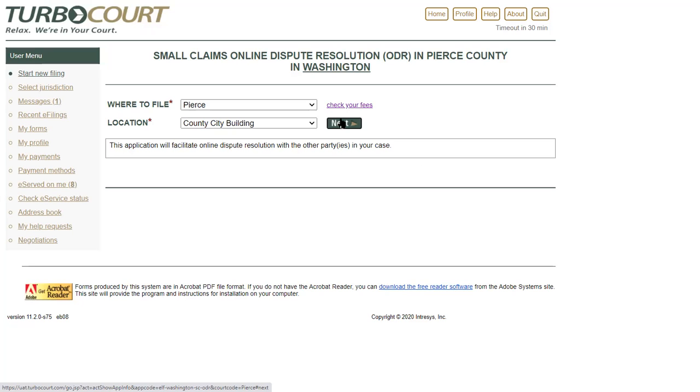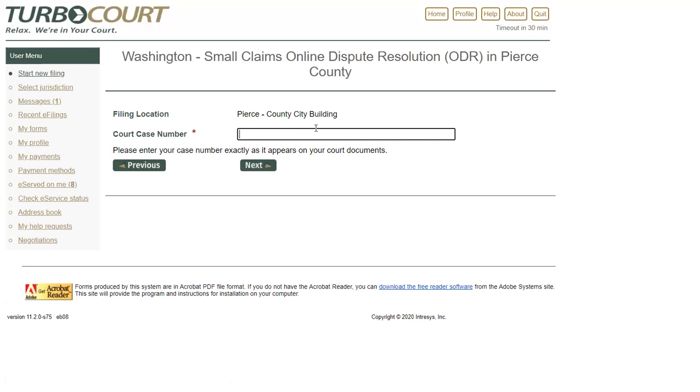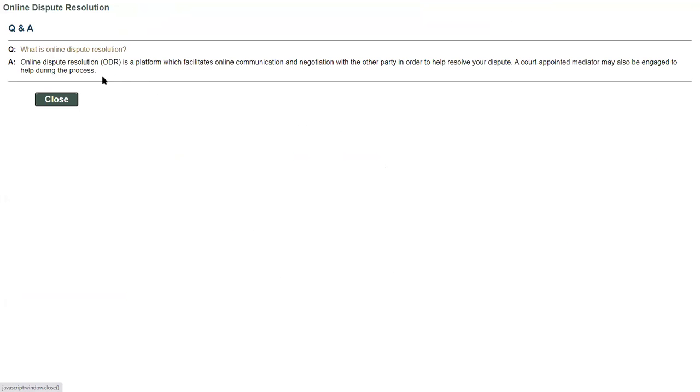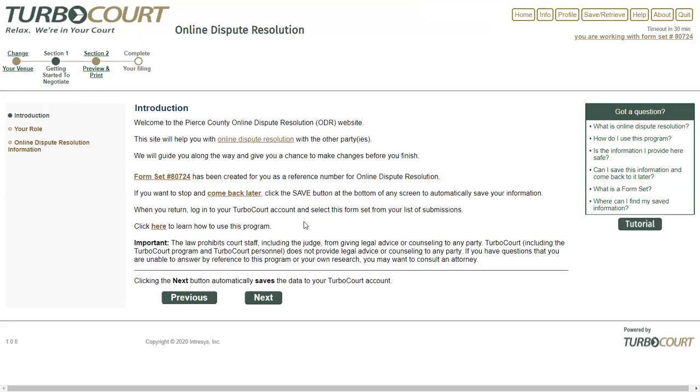Once you are logged in, click Next. Enter your case number that appears on the claim that was served on you, and then click Next. The introduction page provides lots of helpful information, including frequently asked questions on the right side. For example, I could click on What is Online Dispute Resolution and see the corresponding answer. Click Next when you're ready to proceed.